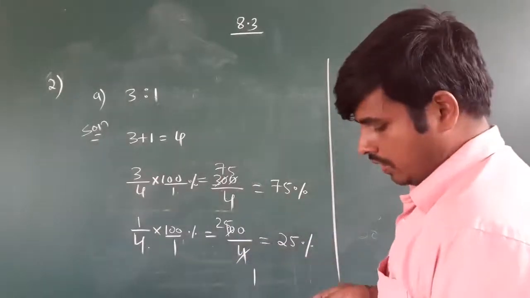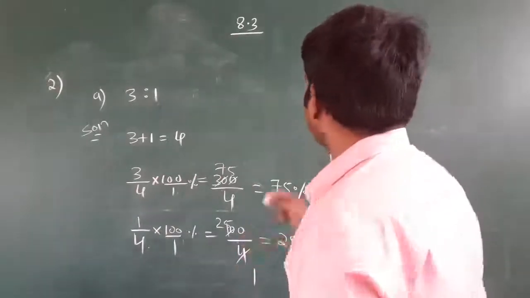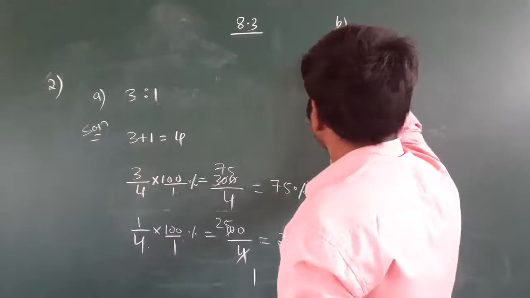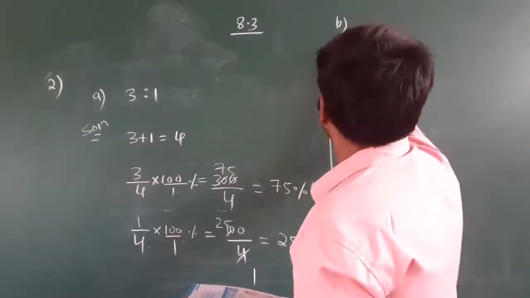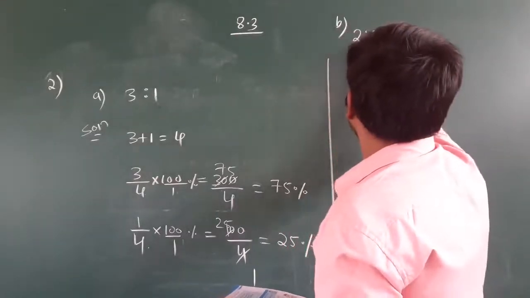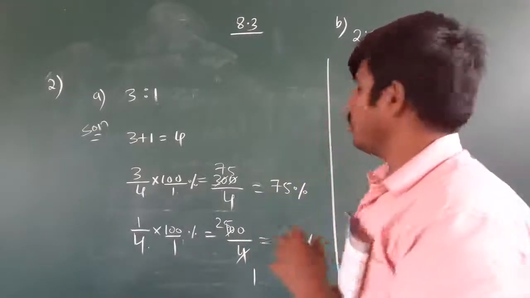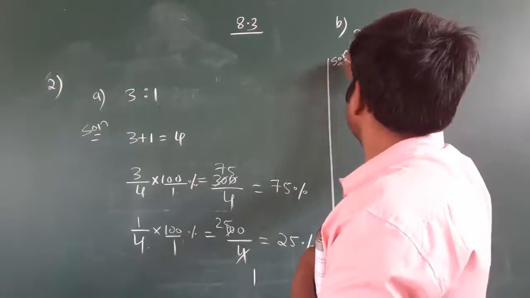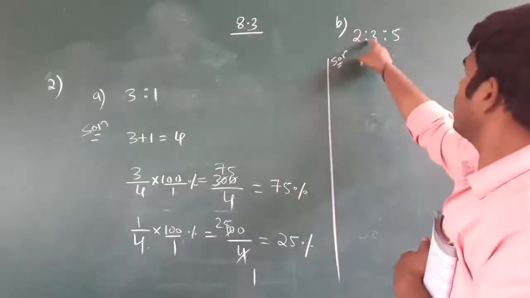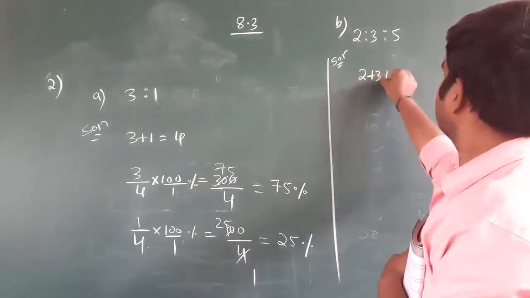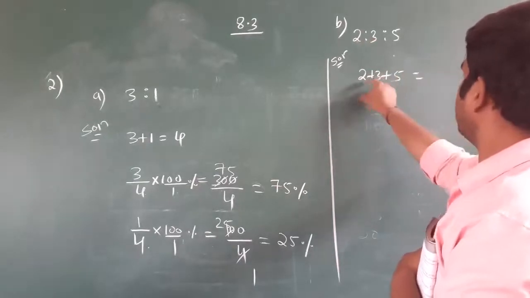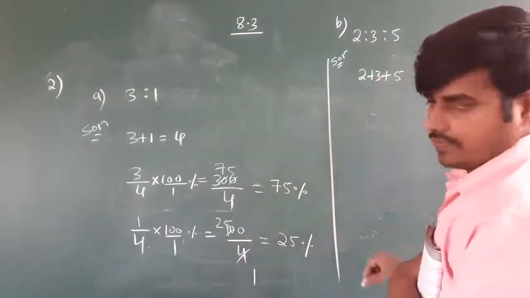One more I will show, remaining 2 you need to do. B, 2:3:5. Total how many parts? 2 plus 3 plus 5, which is nothing but total 10 parts.